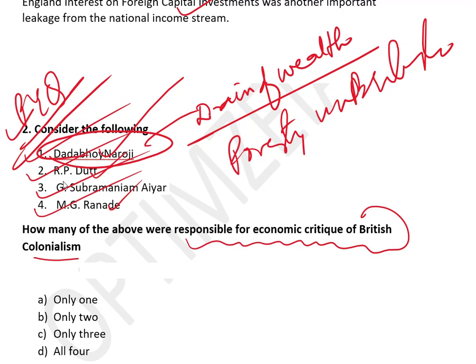So please read this chapter from the NCERT, or if you are following Bipin Chandra, you can read from that also. There is a dedicated chapter on the economic critique of British rule in Bipin Chandra. Okay, so let's go further. This topic can also come in mains. I am again repeating myself, particularly history optional people must prepare this topic thoroughly.